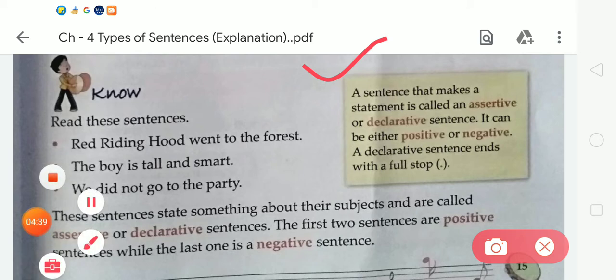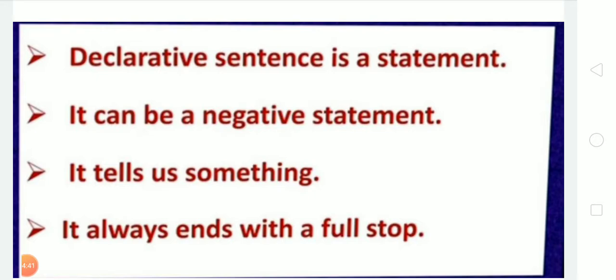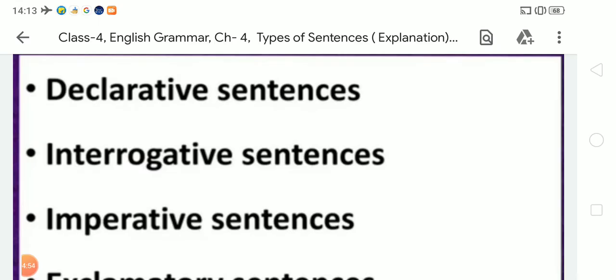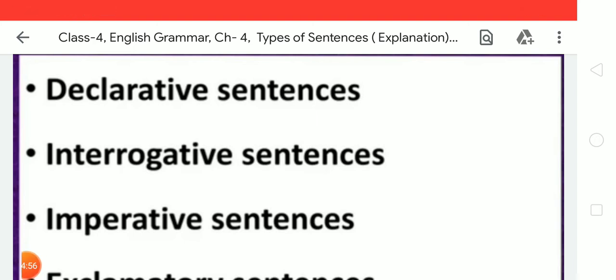Dear students, you must remember that a declarative sentence is a statement. It can be a negative statement. It tells us something, and it always ends with a full stop. After declarative sentences, we are going to learn about interrogative sentences. What are interrogative sentences?